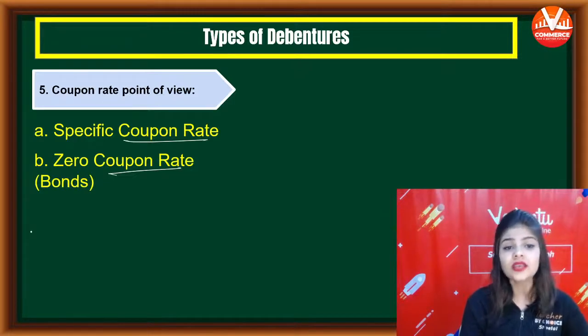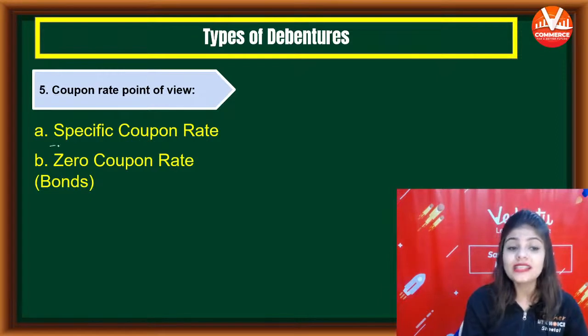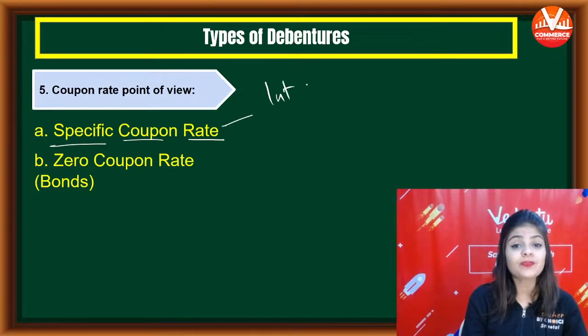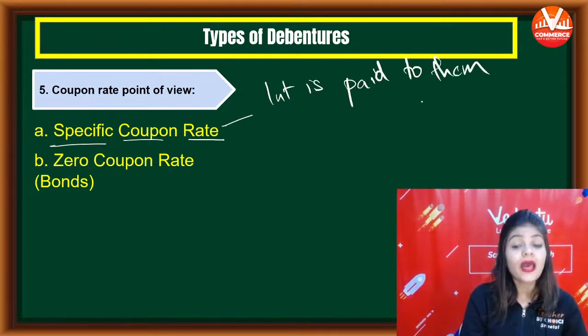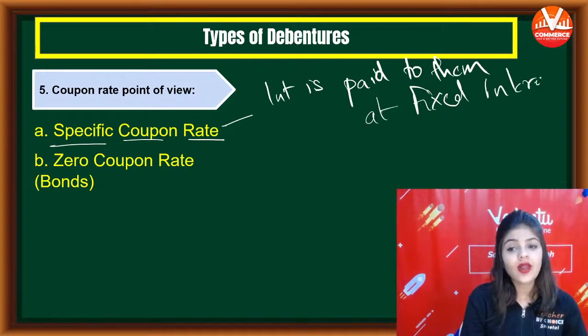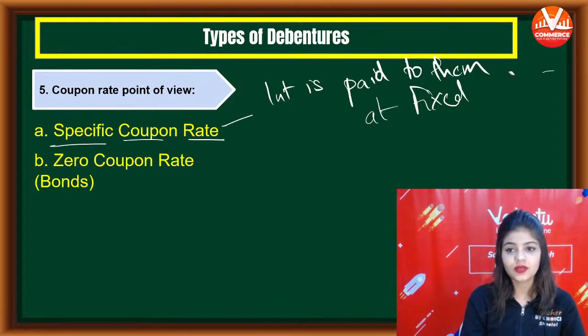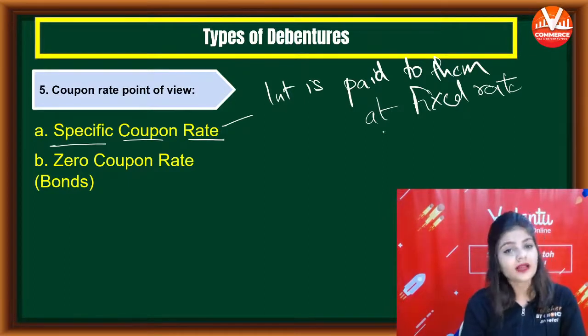So specific coupon rate means interest is paid to them at a specific or fixed rate. इनको हम लोग interest pay करेंगे at fixed rate. So they will get interest at a fixed rate.